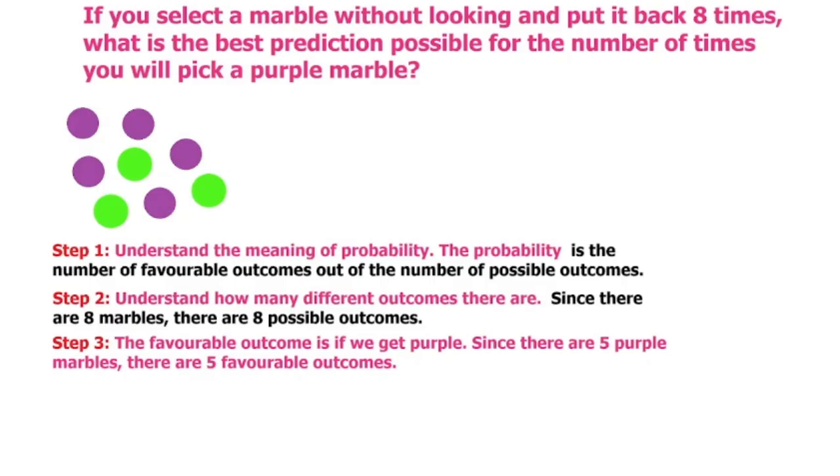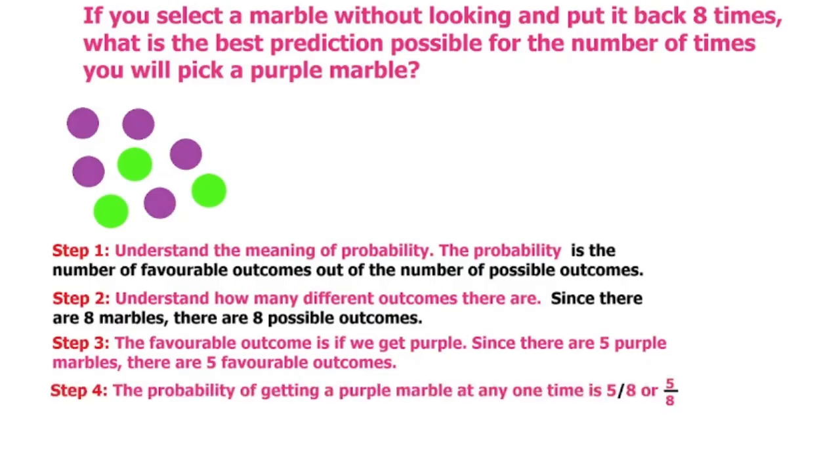So then, the probability of getting a purple marble at any one time is 5 out of 8. It's the favorable outcomes out of the number of possible outcomes. So the favorable outcomes is 5, and the possible outcomes is 8, so 5 out of 8, or 5/8.